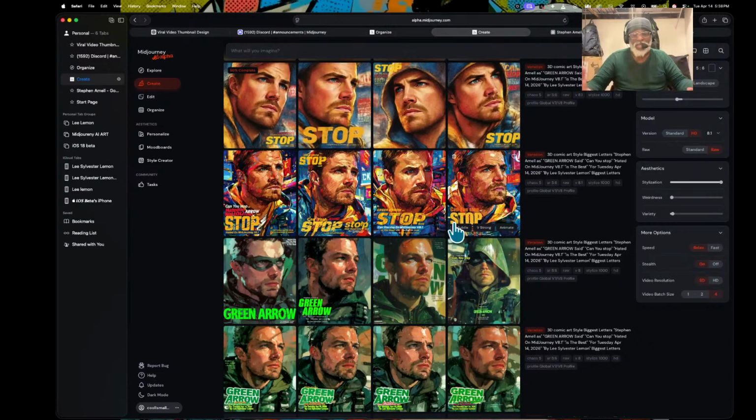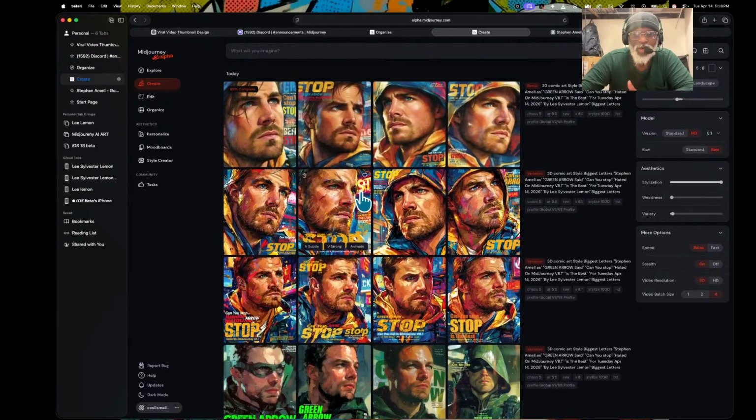And I believe he did say that a whole bunch of people will be losing out on version 8. So that's something if you want to continue this with the Green Arrow. It's not even looking like Green Arrow, but this is something that I want to see. I want to see Green Arrow with the green. I want to see if version 8 does it much better, version 8.1. And that's just being truthful and honest.